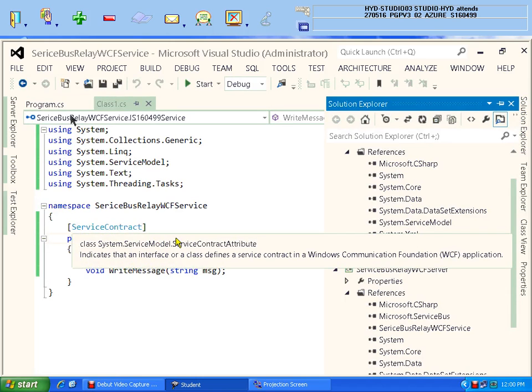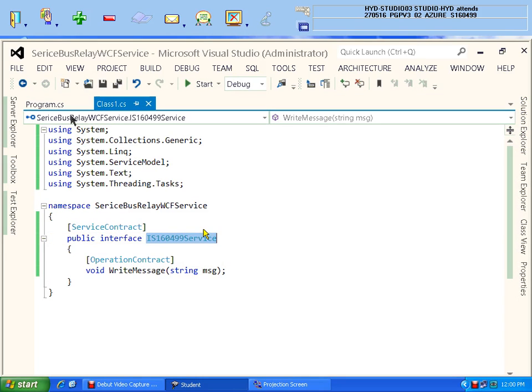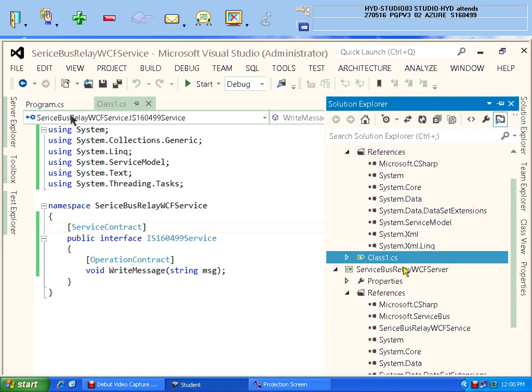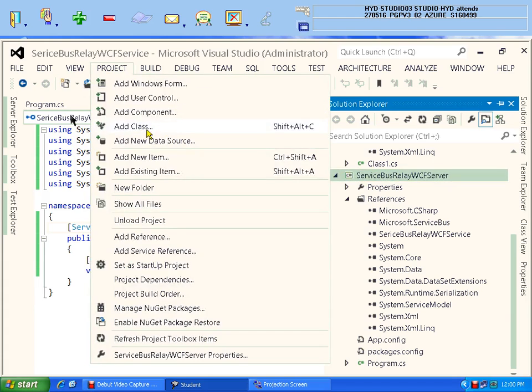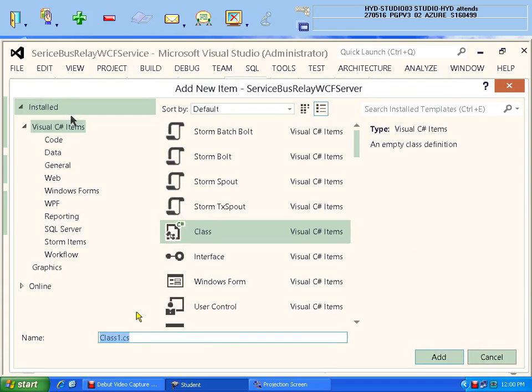Interface name is okay. Service. So I will remove this and put the name as follows. We select the server and go to project, add class, give the name, and remove this I. This is the class name you are going to give and click on OK.